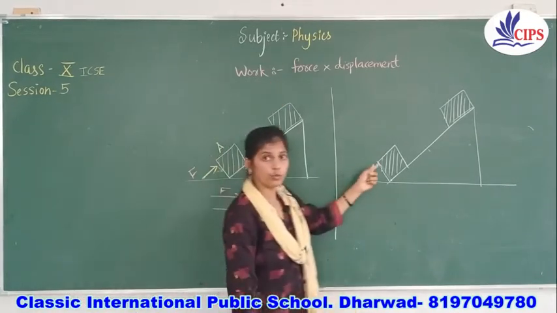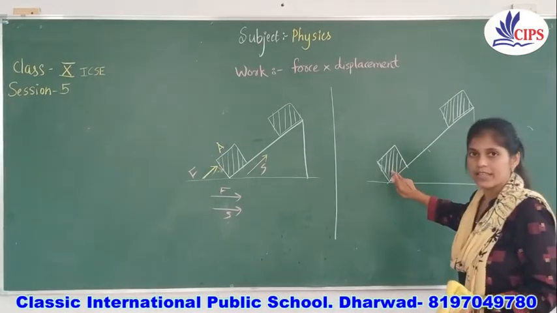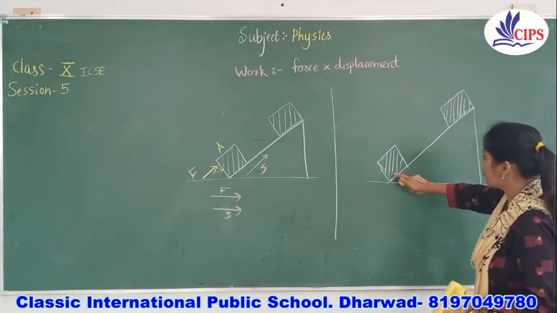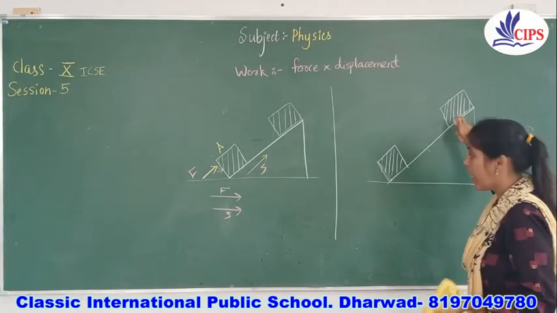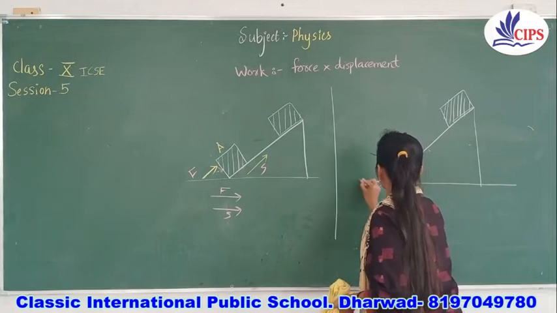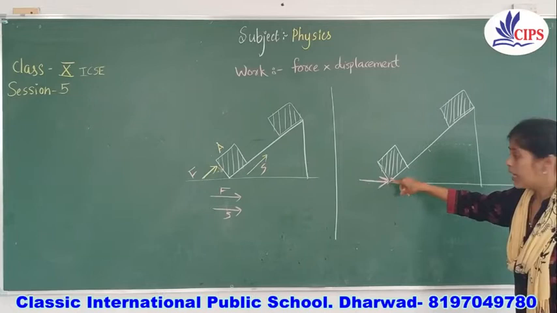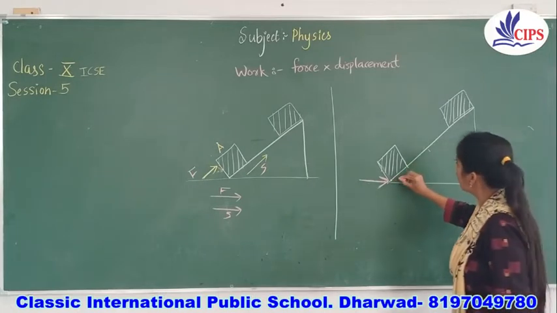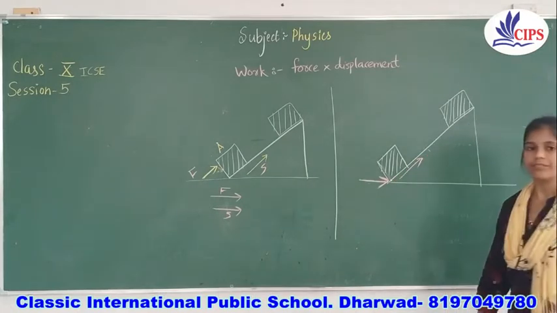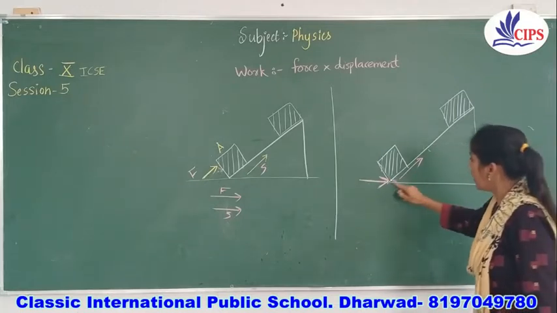But in case 2, children, listen very carefully. If the same object is there, and I want to push this object toward this point, and I have applied force in this direction, what will happen? This object will move in this direction, right? Because this is the same inclined plane. Now what happened over here?